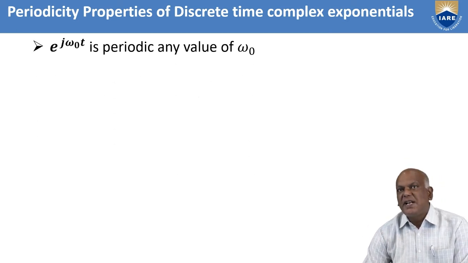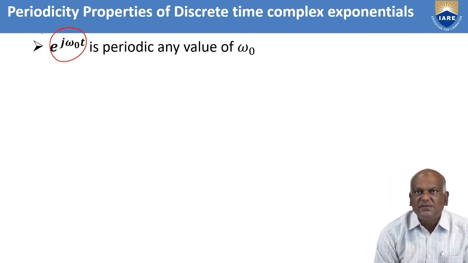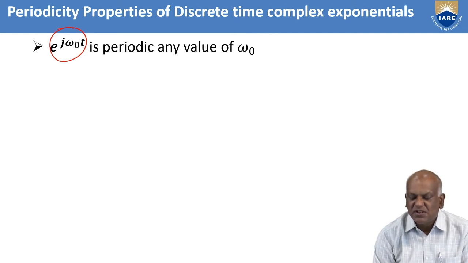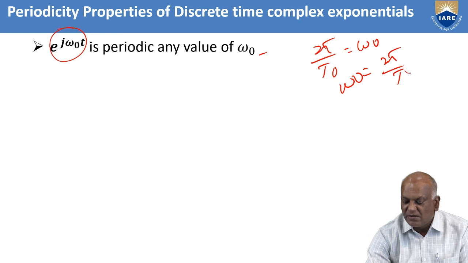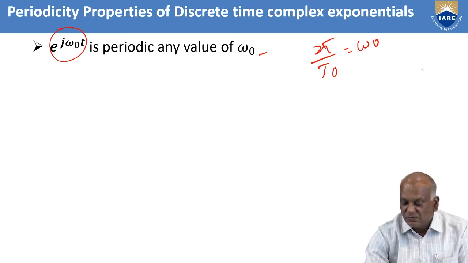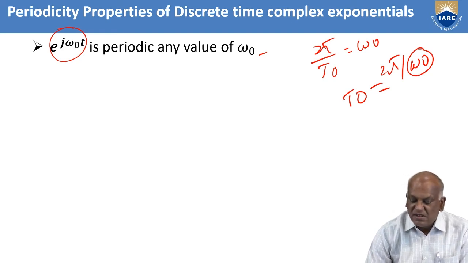Next, we are going to discuss the periodicity property. You know that e power j omega naught t is a continuous time exponential signal, where omega naught equals 2 pi by T naught. As the omega naught value increases, the rate of oscillations increases. What is the periodicity property?